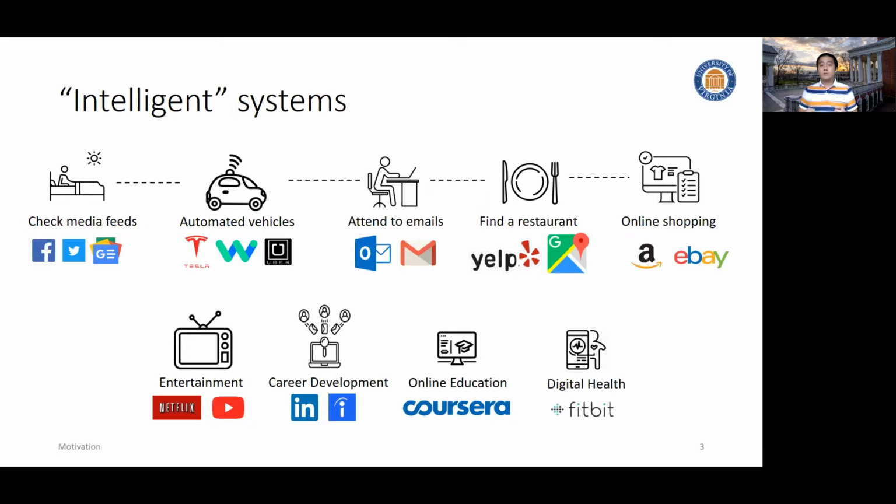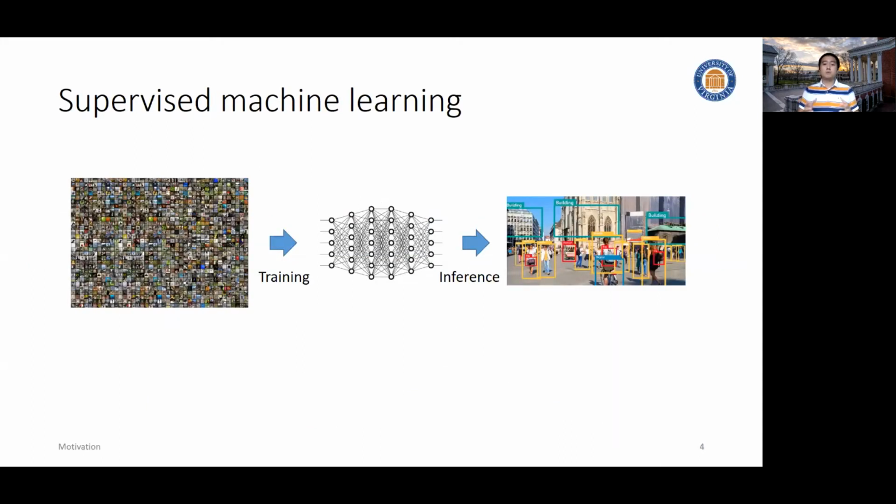In order to answer those questions, we have to look behind the system, to think about the technologies that create that intelligence in the first place. Nowadays, the most popularly used solution framework is supervised machine learning, and it is usually performed in the following way.